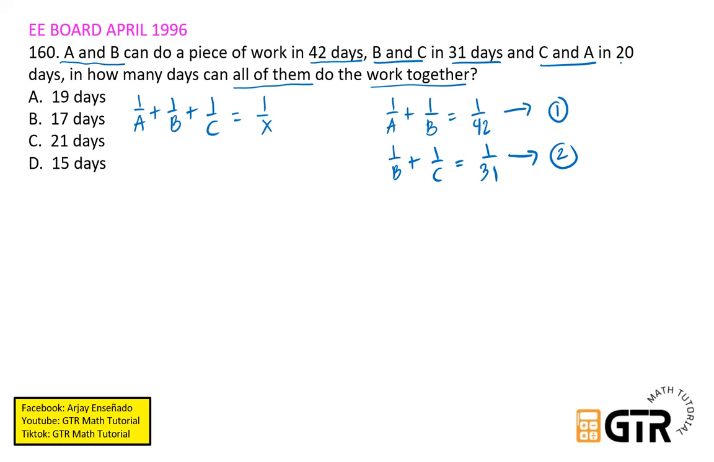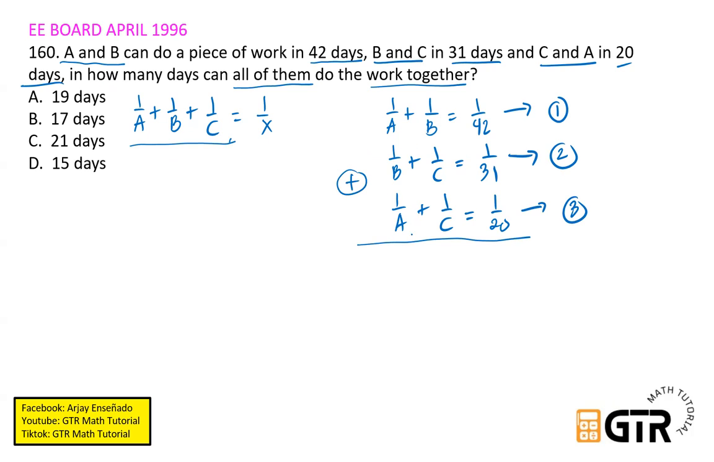And then we have C and A in 20 days. So we have 1 over A plus 1 over C equals 1 over 20. So this will be our equation number 3. So kapag ganitong combination ng tigda-dalawa dito sa given na tatlo tapos hinahanap how many days can all of them do the work together, yung tatluan sila, ang gagawin lang natin dyan ay i-add natin itong tatlong equation natin. So pag in-add kasi natin yan, magkakaroon tayo dyan ng tigda-dalawa yan eh.